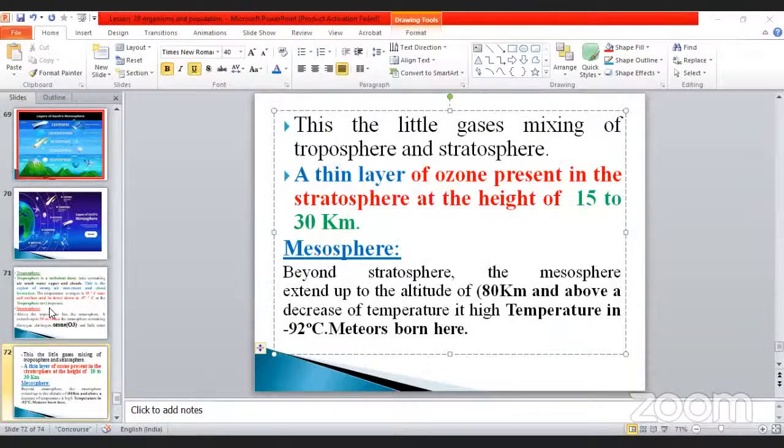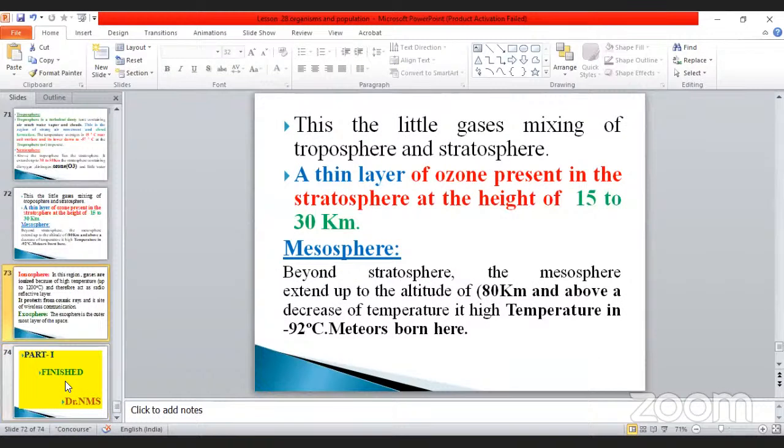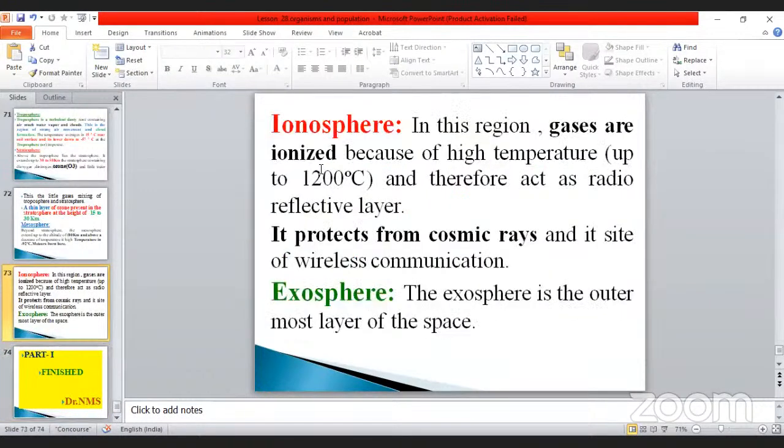Today we will finish it up to this level only, my dear. See here, mesosphere, and the last thing is the ionosphere. In this region, gases are ionized because of the high temperature up to 1200 degrees Celsius, and therefore it acts as a radio reflective layer.